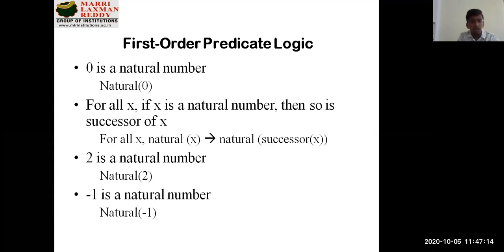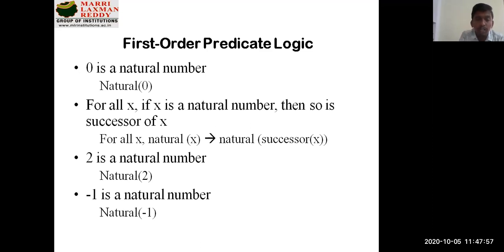Okay. So talking about predicate logic, that is first order predicate logic. Suppose I give an English statement, 0 is a natural number. Definitely, as everybody is good at understanding programming, now we are talking about the Prolog language and how it can be represented. The statement 0 is a natural number can be written as natural(0). That's how we make an intelligent system understand how this statement can be defined with respect to some semantics. Here if I say natural(0), it represents the same meaning that 0 is a natural number.